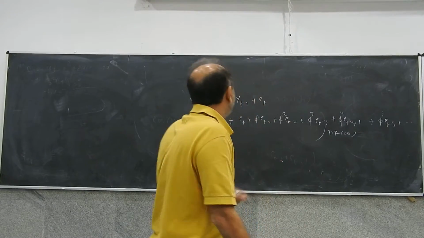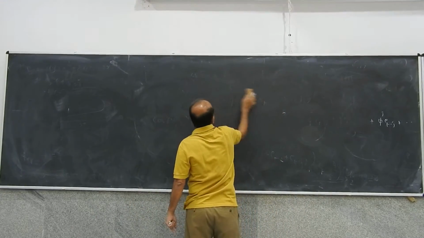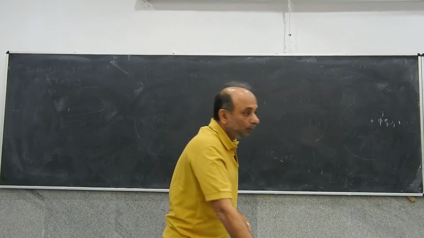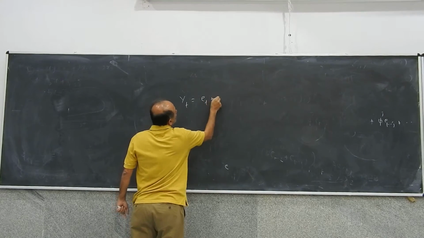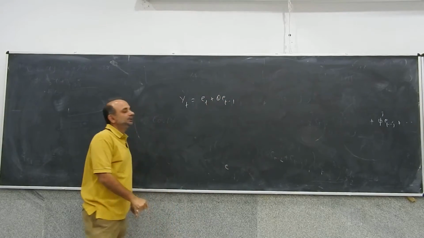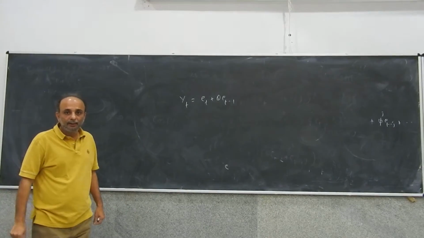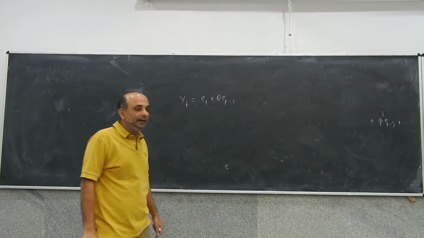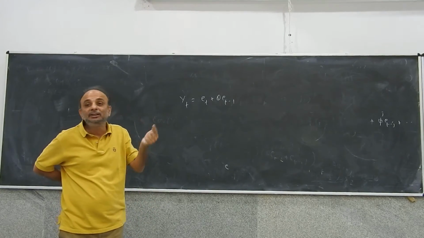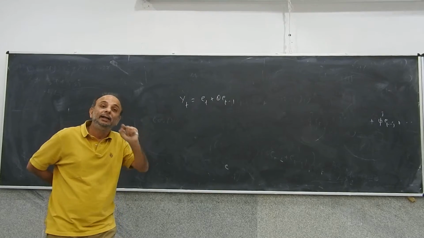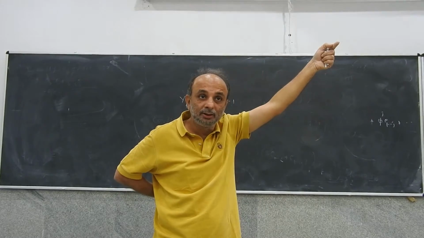Now let's look at an MA process carefully. What is an MA process? Think of yt is equal to Et plus theta Et minus 1, an MA(1) process. Like we can write an AR(1) process as an infinite order MA process, can I write an MA(1) process as an infinite order AR process? Can we invert the question?